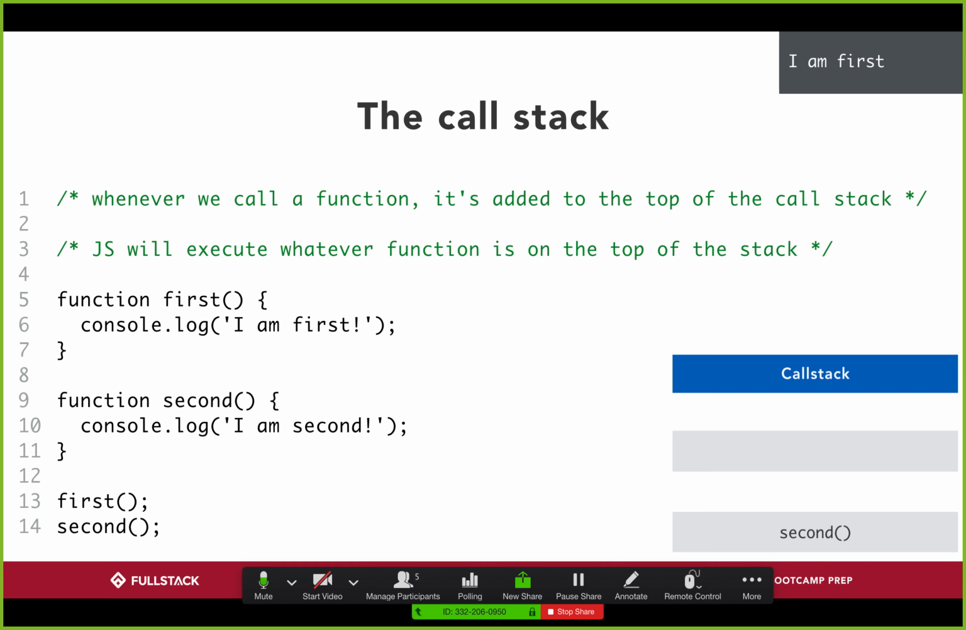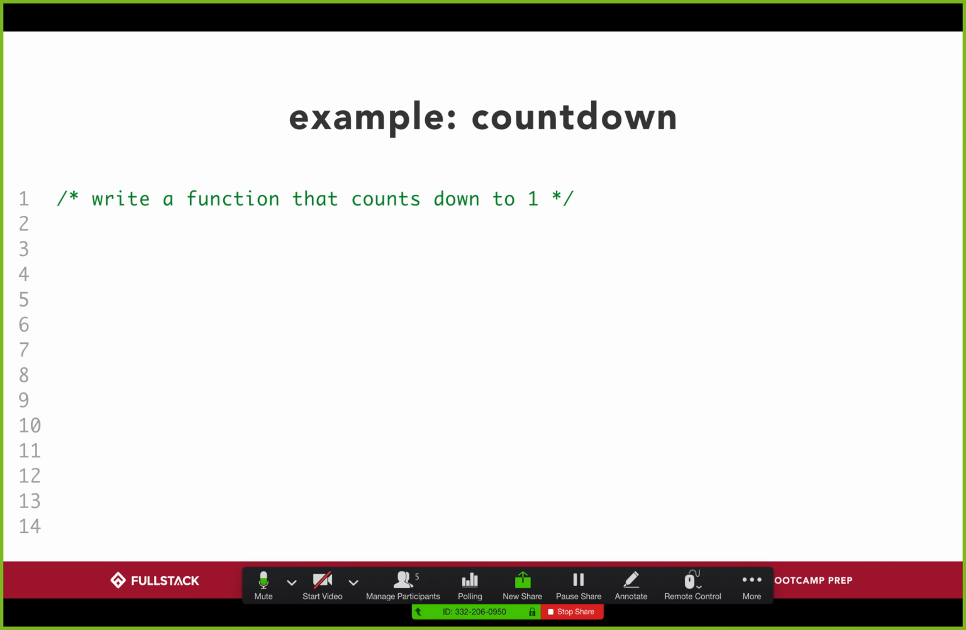And then I add the next line of code, which is the second function. I run that function too. It prints out "I am second." And I take the second off the call stack, and now I'm done. Okay, so a very, very basic, hopefully a little bit graphical understanding of how a call stack looks.